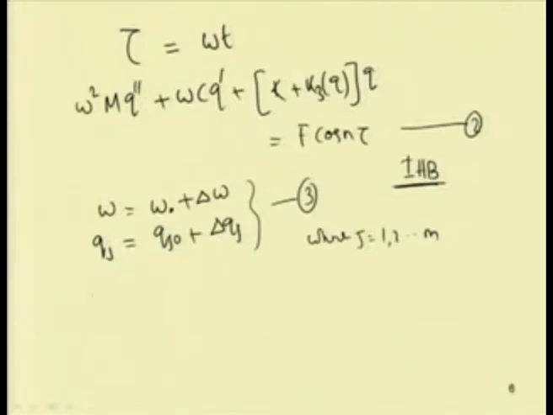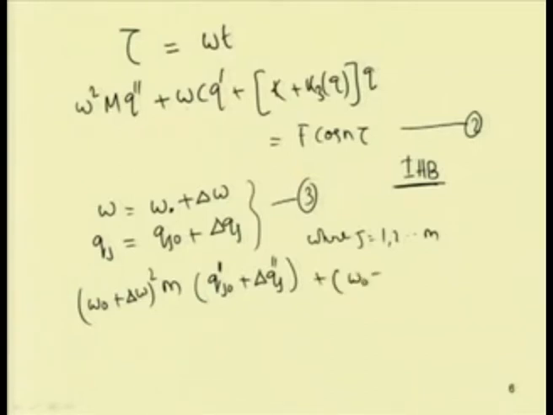If I substitute, let me take a single degree of freedom system. Then it will be (omega 0 plus delta omega) whole square m, and for q double dash, I can write this will be equal to q j 0 double dash plus delta q j double dash, plus, for omega I can substitute omega 0 plus delta omega, then c, and for q dash I can write q j 0 dash plus delta q j dash.